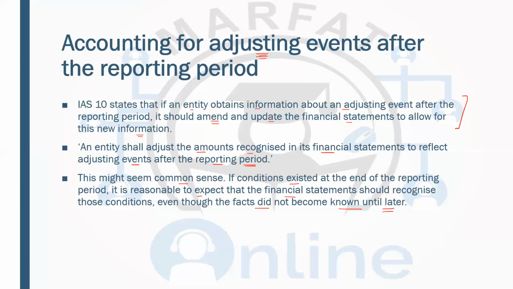There's a logic behind that. When this event has occurred after the year end, but has a connection with the year end, the evidence was available at the year end, that means this event belongs to this year, not to the next year. So you should record this event in the current year rather than in the next year. So we're going to make the adjustment.